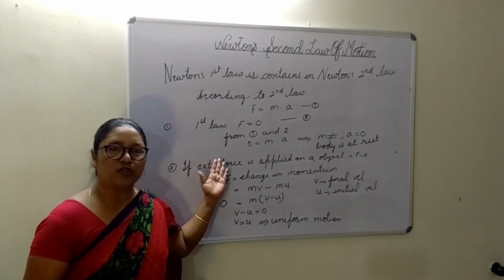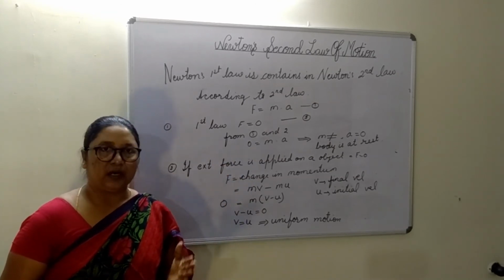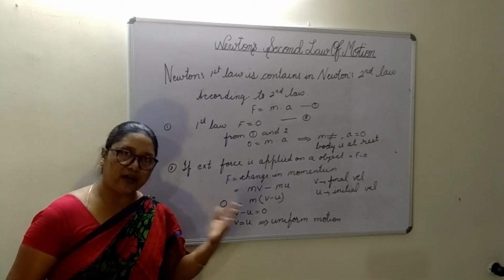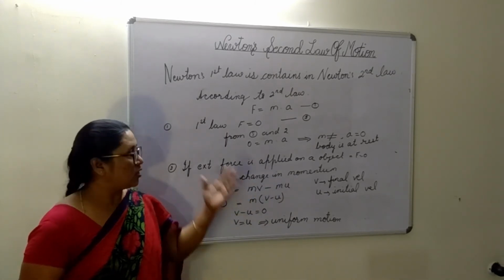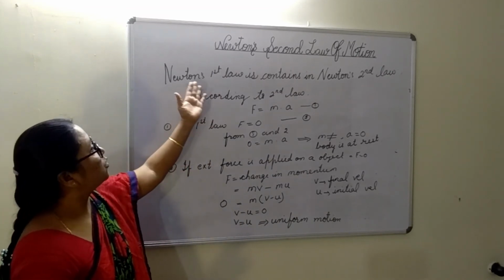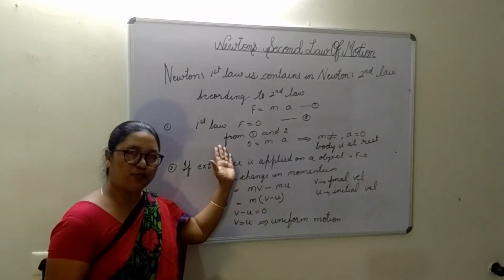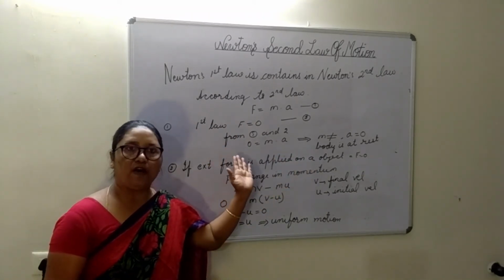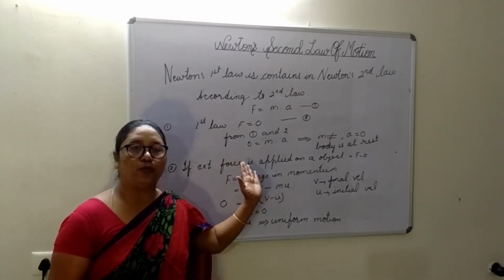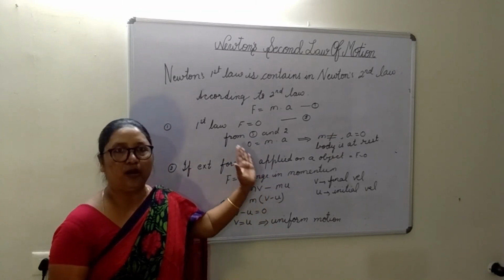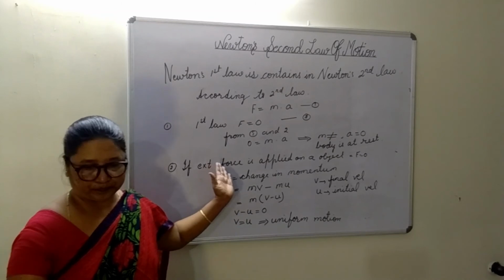What does the first law of motion state? That a body continues to be at rest or in uniform motion unless and until an external force is applied on it. So yes, here we have seen that Newton's first law of motion is contained in Newton's second law of motion. This proves that Newton's second law is not only for non-uniform motion, it is also applicable for uniform motion.